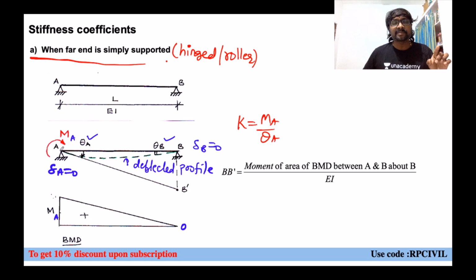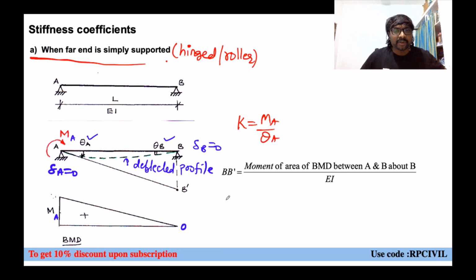the tangent must be drawn with respect to another point, to the elastic curve. So tangent is drawn at A to the elastic curve, and we are considering the point B. So this BB dash is your vertical intercept. How can you get it? From moment area theorem 2, the BB dash vertical intercept between the tangent line and the elastic curve point equals the moment of area of the bending moment diagram between A and B, because tangent is drawn from A, so from A we have to consider the bending moment diagram, and the ordinate we wanted to get at B, so between A and B, about which point? About B. Why? Because the ordinate is required about B, so we have to take the moment of the bending moment diagram about B only, divided by EI.